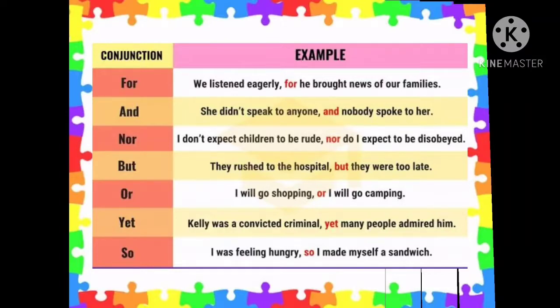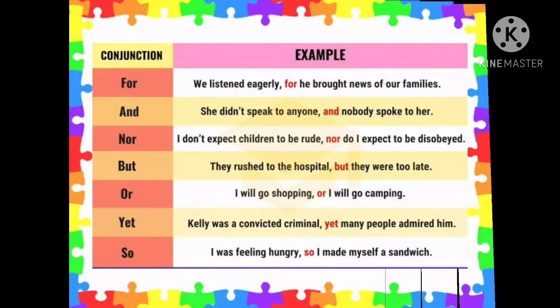The third sentence is, I don't expect children to be rude, nor do I expect to be disobeyed. So here the word nor is a conjunction. Next sentence, they rushed to the hospital but they were too late. So in this sentence, but is a joining word, or we can say but is a conjunction.